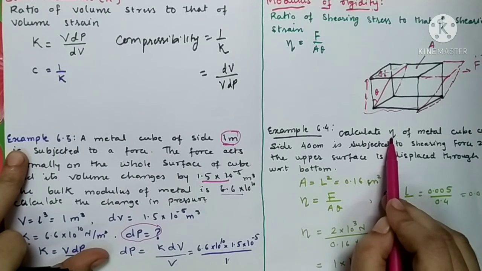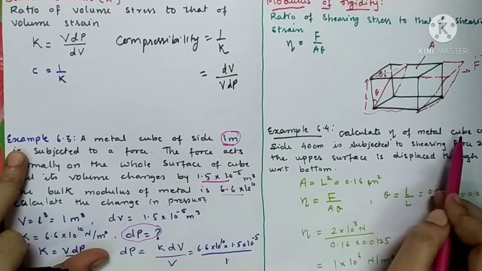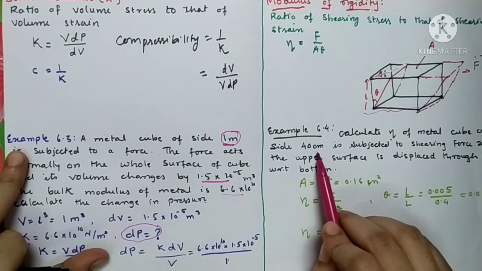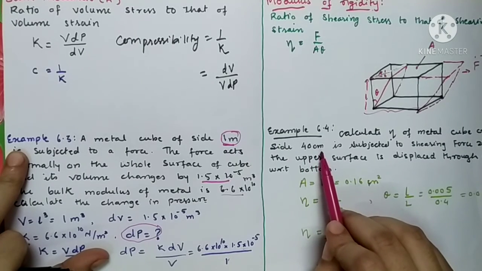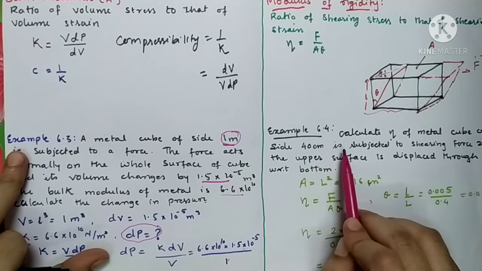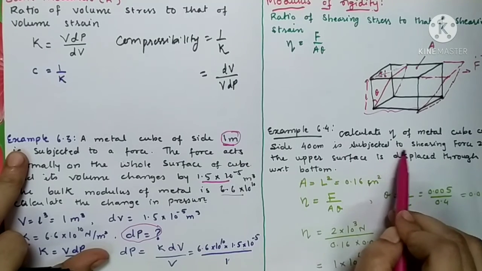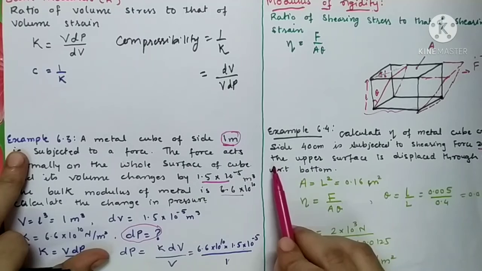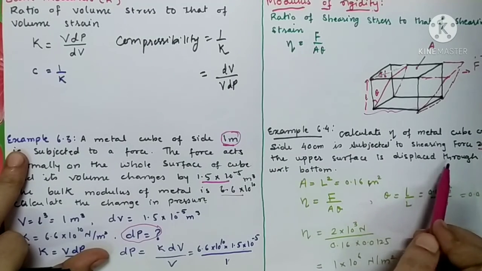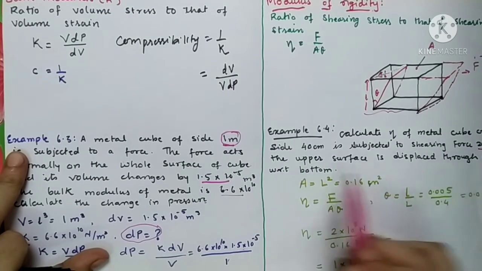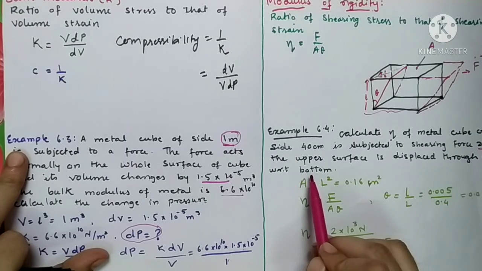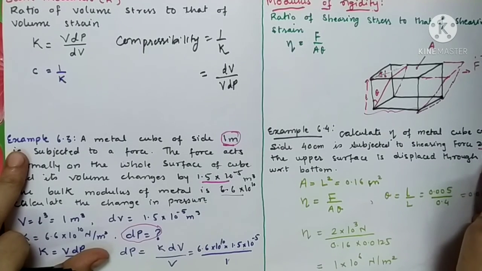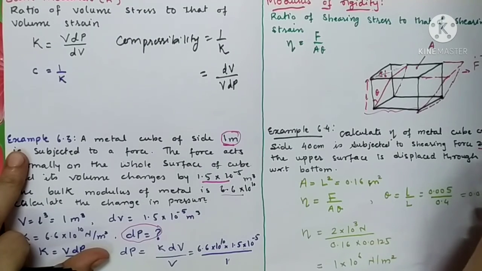Calculate the modulus of rigidity of a metal cube of side 40 centimeter. Again, the side of the cube is given, it is 40 centimeter, and it is subjected to a shearing force of 2000 Newton. Shearing force is also given. The upper surface is displaced through 0.5 centimeter with respect to the bottom. Displacement in the upper surface is also given, it is 0.5. So let us write down the given things.